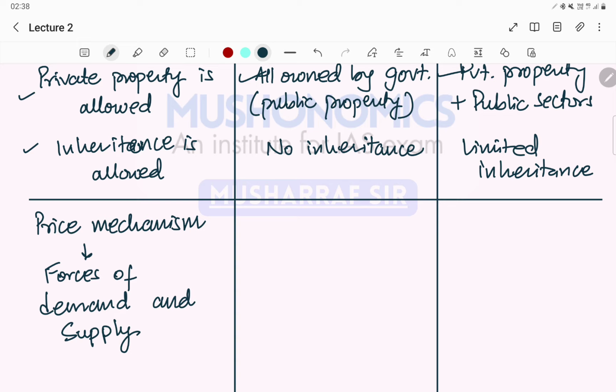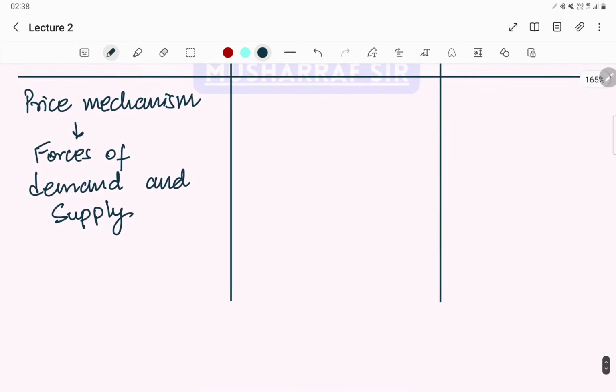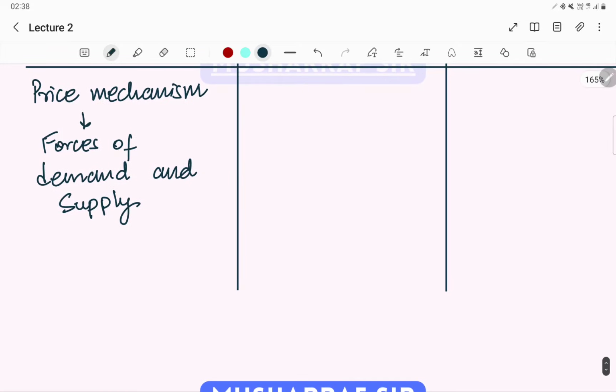What do we mean by forces of demand and supply? How will these forces solve the problem? For example, if there is a demand of consumer goods, then consumer goods will be produced. If there is a demand of capital goods, then capital goods will be produced, right? So this will work in capitalist economy.